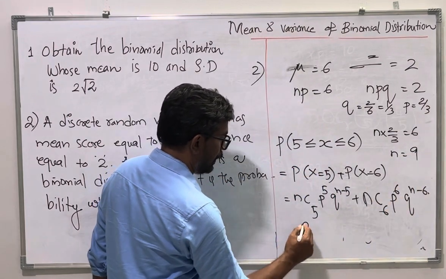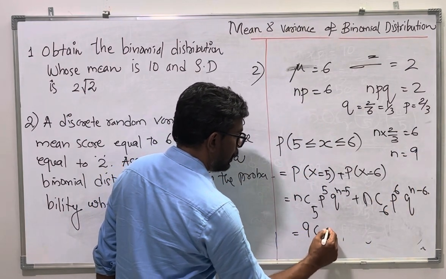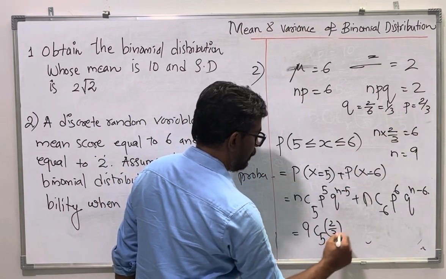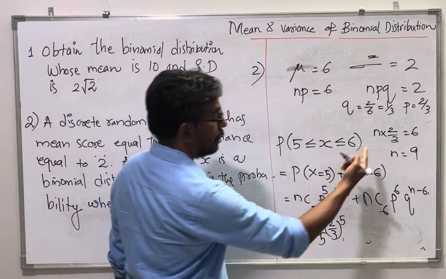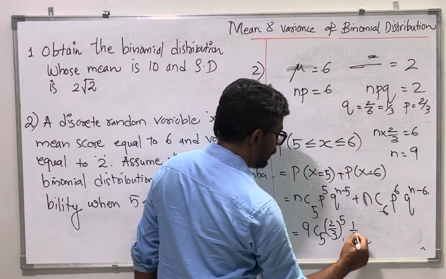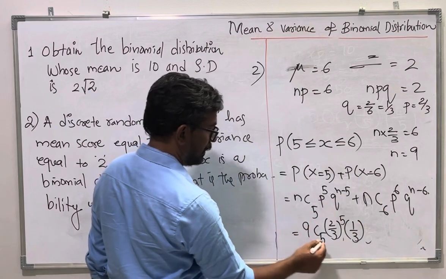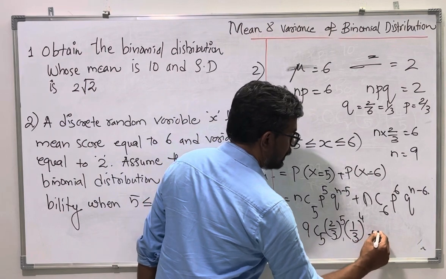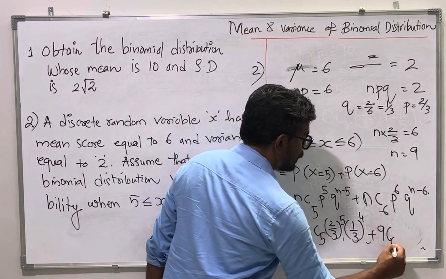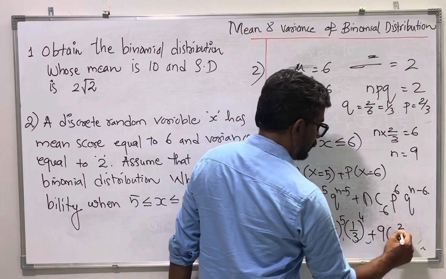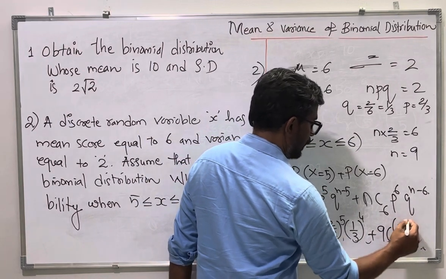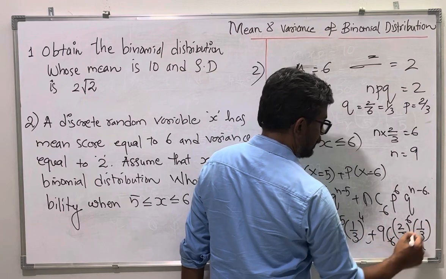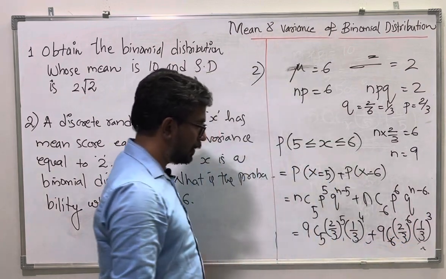So then you can write it as 9C5, then p is 2 by 3, 2 by 3 to the power 5. q is 1 by 3, 1 by 3 to the power n minus 5, n is 9, minus 5, so 4. Plus nC6, that means 9C6, p is 2 by 3 to the power 6 and 1 by 3 to the power 9 minus 6, which is 3. So this you can work out.